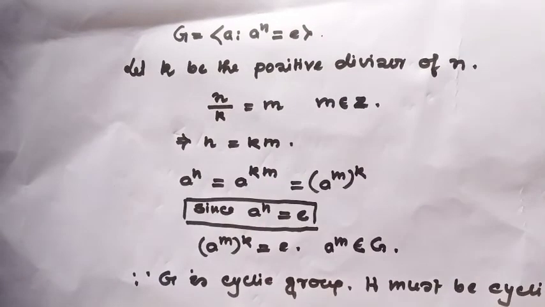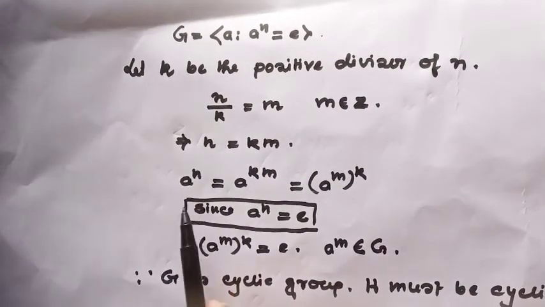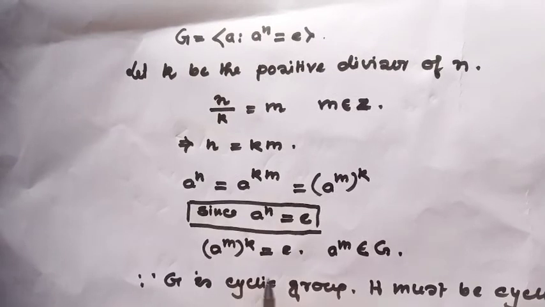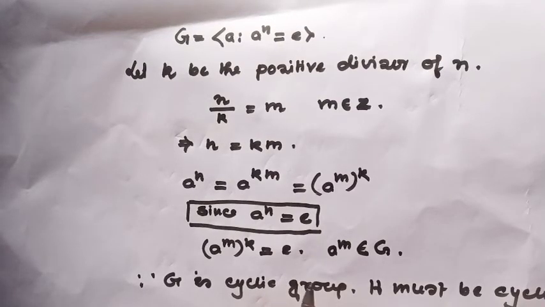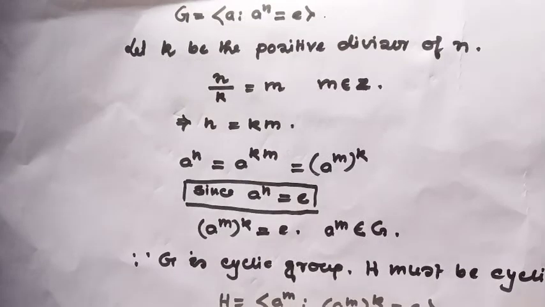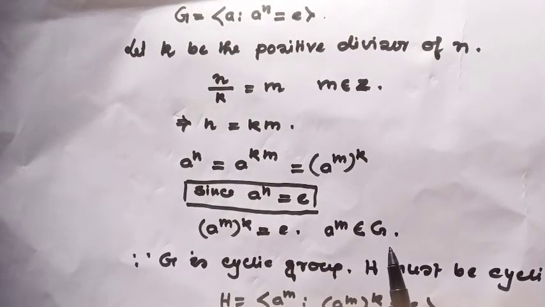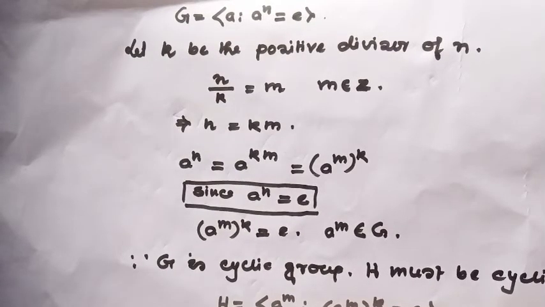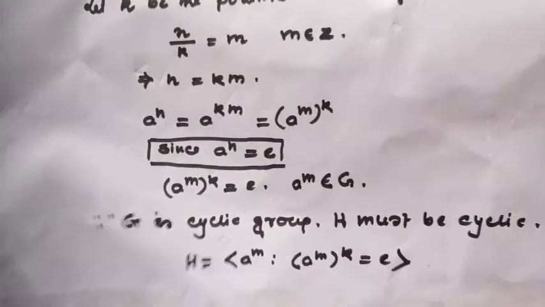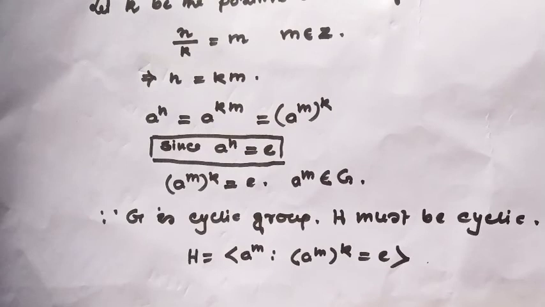And since a to the power n equals e, from this line I will get (a to the power m) to the power k equal to identity. And since G is a cyclic group, a to the power m will be a member of the group G. Since G is cyclic, any subgroup will be cyclic by the previous theorem.